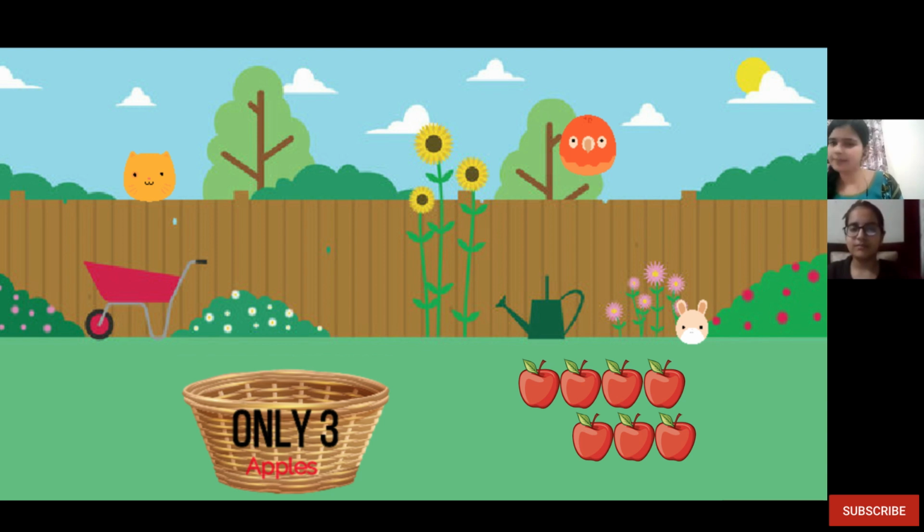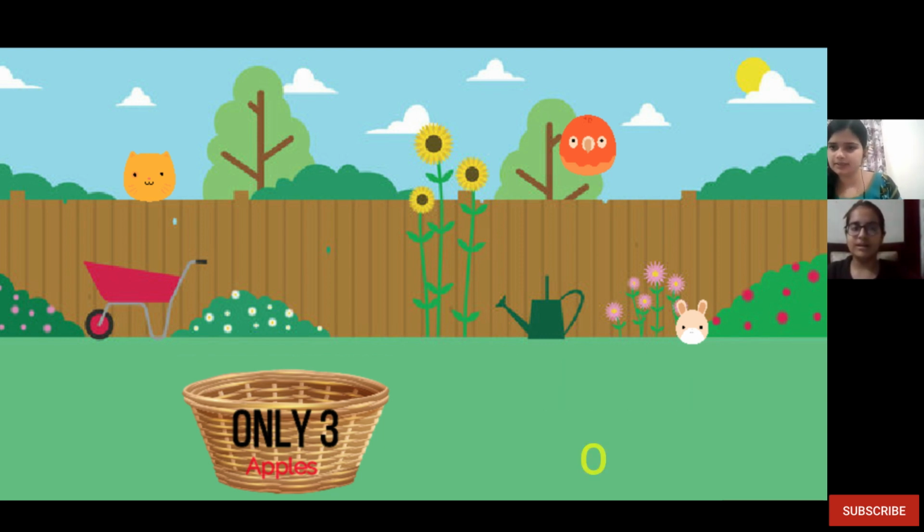You'll add 3 apples at a time, right? Suppose you added the first 3 in the box and you went home and came back. So 7 minus 3, how many apples will be left? 4. Then again you'll keep 3 apples in the box and go. Then 4 minus 3, how many apples will be left? 1. So this one will be the remainder.